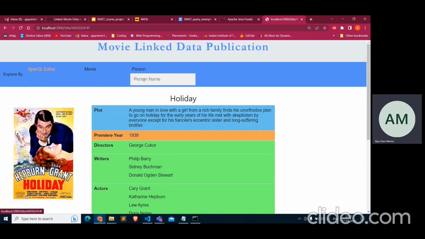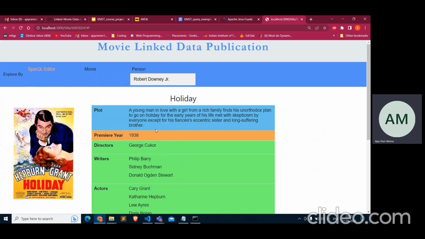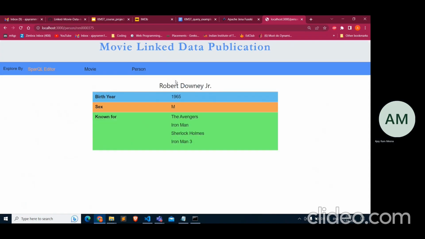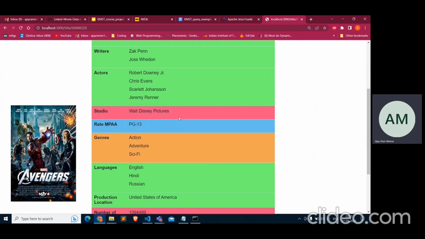We can also search any person by name. Let me search Robert Downey Jr. and hit enter. Then we can see it gives his birth year, sex, and the movies he is known for, in which this actor has worked. These are dynamic. If we click on Avengers, it will give the movie's information.